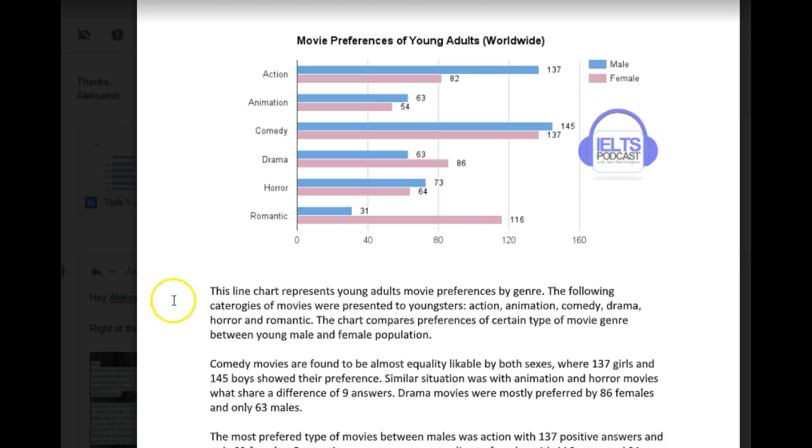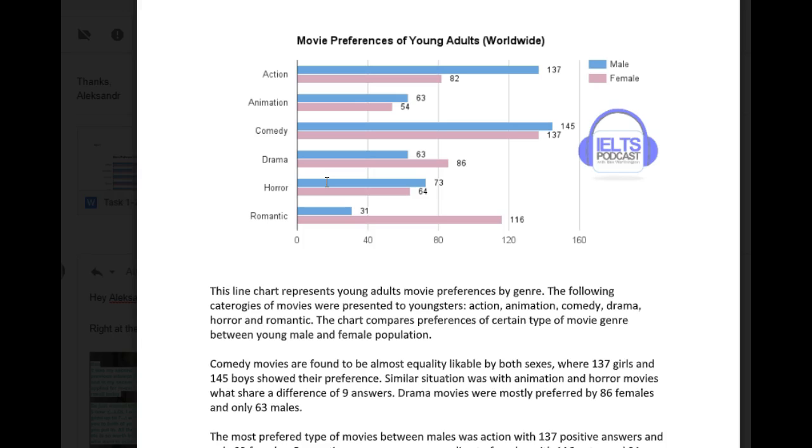Actually, did you call it a line chart? It's not a line. It's a bar chart. I just looked at it, sorry. It's a bar chart. So not a line graph. Okay, I just noticed that. I apologize.